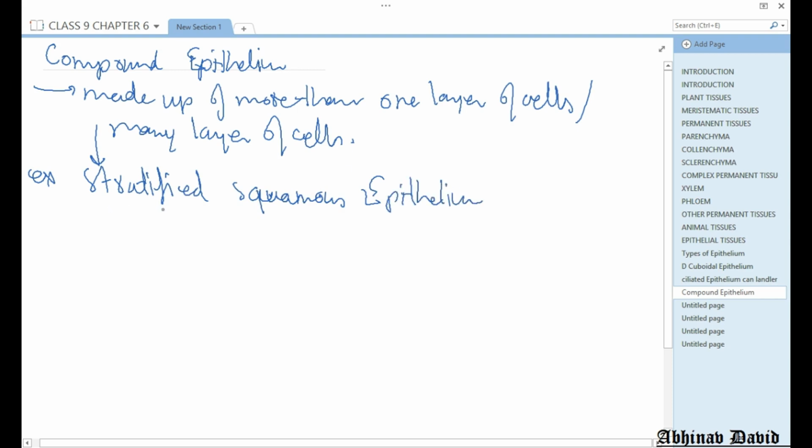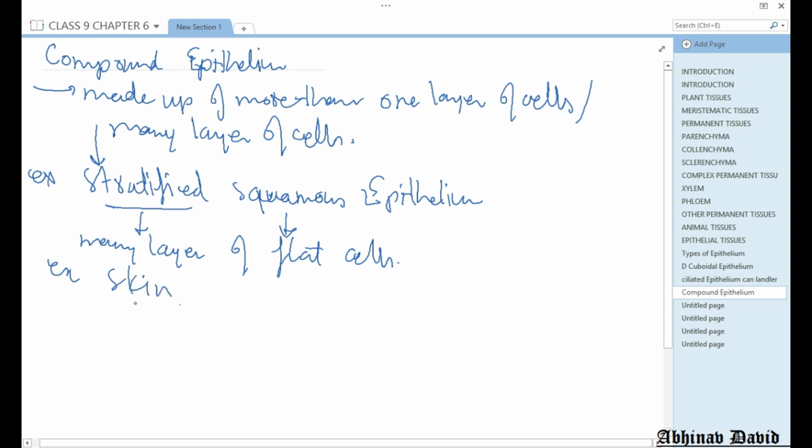Okay. So what does stratified mean? Stratified means present in many layers. Strata, you might have studied about stratosphere, the layer of the atmosphere. Okay, so strata means layer. So the meaning of stratified here is many layers of flat cells are present, because squamous means flat. So many layers of flat cells are present. Example, the best example of this is our skin. Our skin is made up of many layers of flat cells.